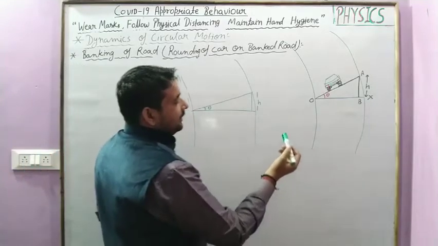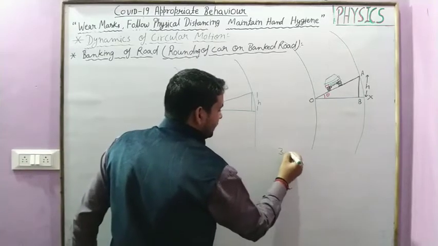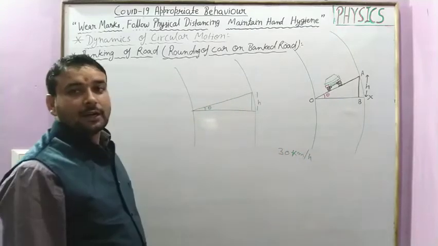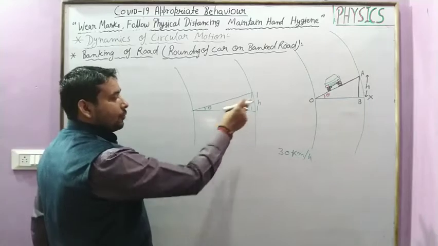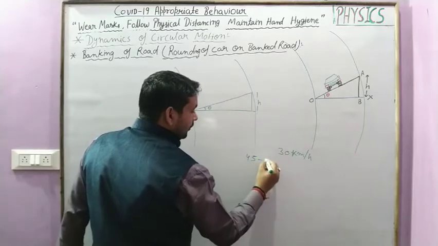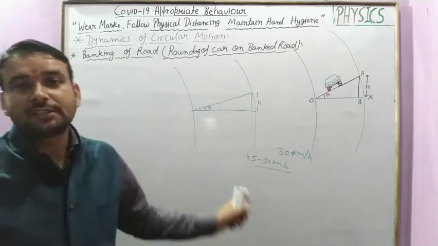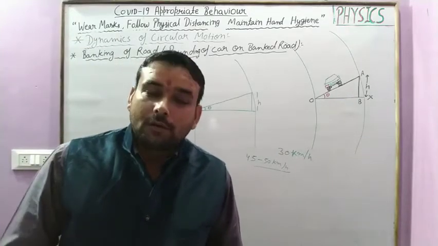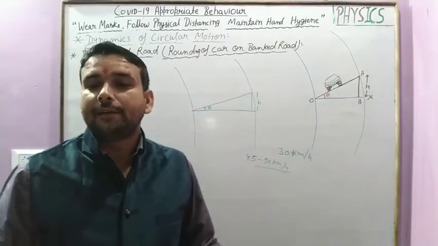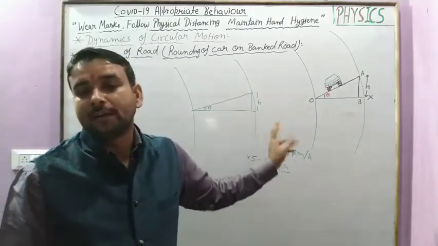Suppose on a level road the maximum speed we get is 30 kilometers per hour for the same vehicle. But if the same road is banked from the outer edge, then this speed increases to 45 to 50 kilometers per hour to take a round on the curve. So this is the advantage of banking of road, and it also reduces accidental cases and it is a safe drive on the curved road if the road is banked from the outer edge.